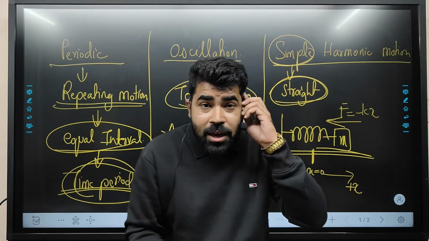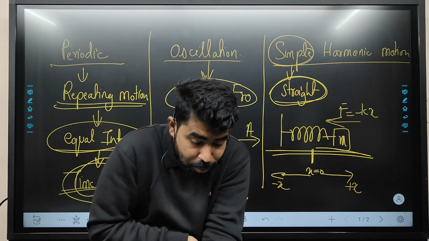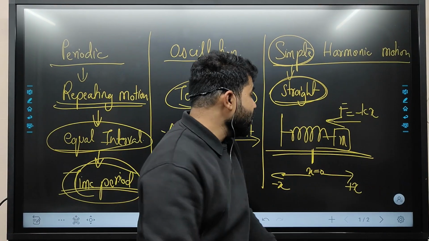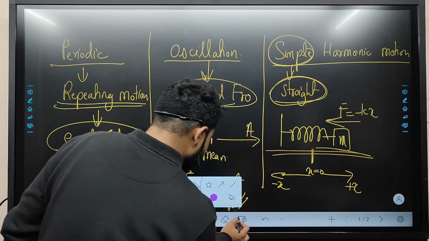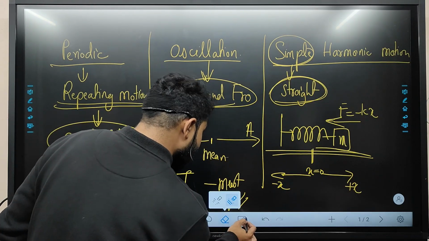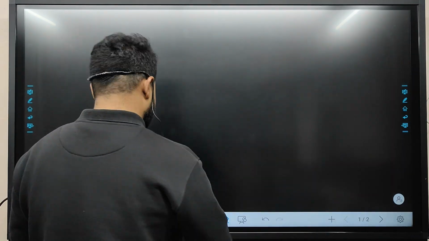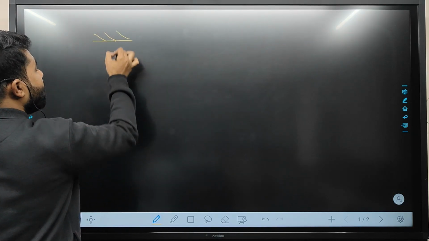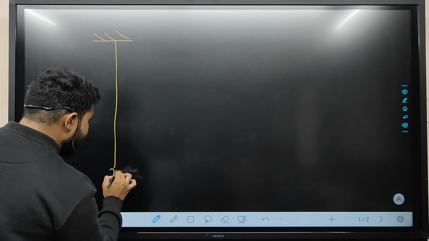Only the pendulum with a very small angular displacement like this, that pendulum, for example, if a pendulum, this is a mean position for the pendulum.